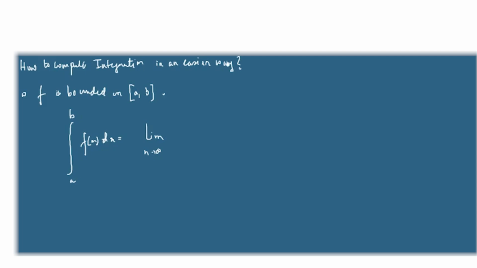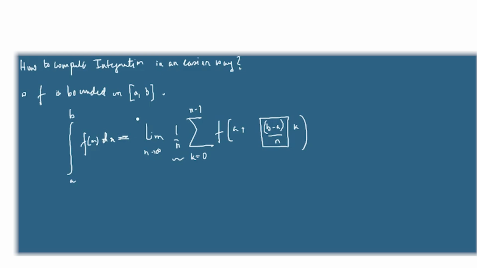Anyways, coming back to here, we defined it as limit 1 by n. We take the equal length and this f of a plus k times delta xi, where delta xi is the length, b minus a over n, and k is going from 0 to n minus 1. This was the definition.